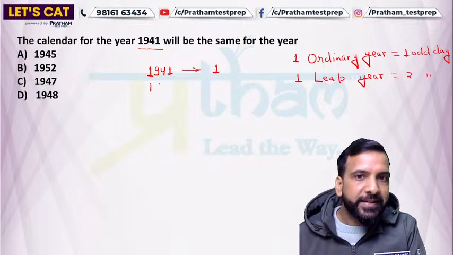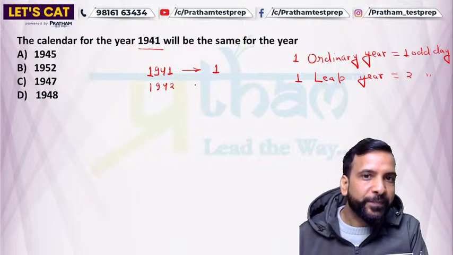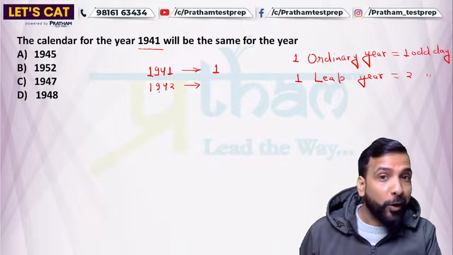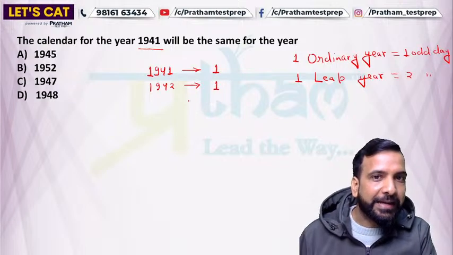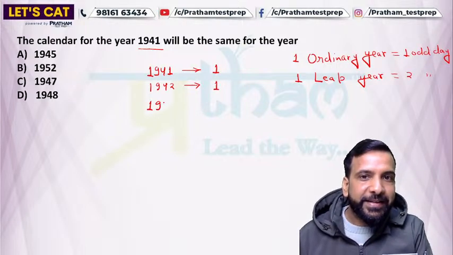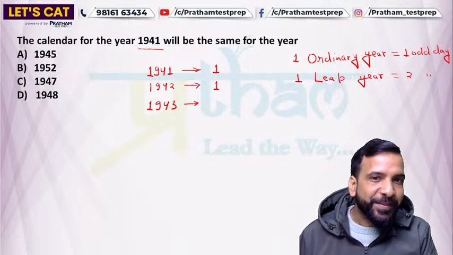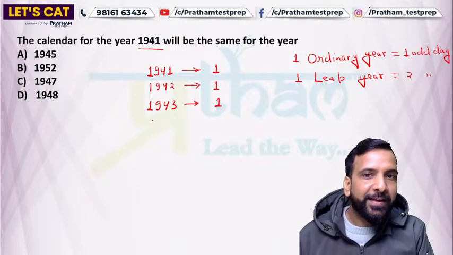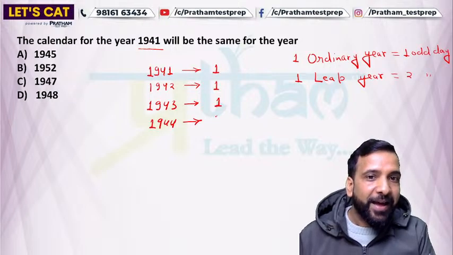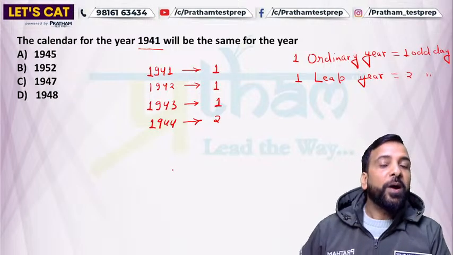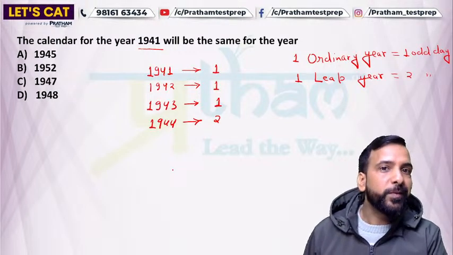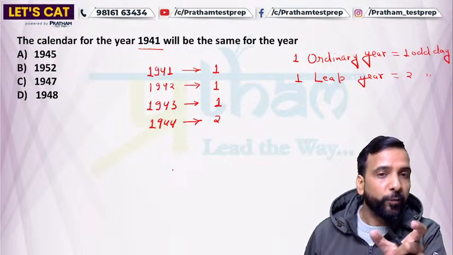The next year is 1942, again an ordinary year having 1 odd day. Then next is 1943, again an ordinary year, 1 odd day. Then 1944, that is a leap year, having 2 odd days. Now see, odd days means the extra days left after complete weeks.